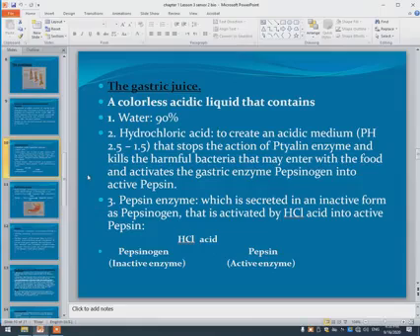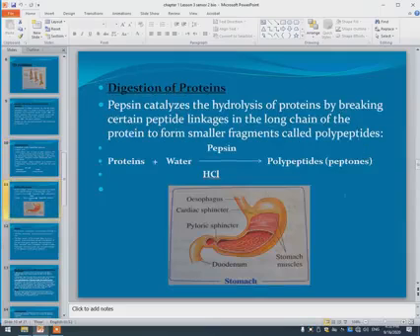We can say that pepsinogen is secreted in inactive form to prevent the digestion of the stomach wall, because the stomach wall is protein. Digestion of protein: pepsin catalyzes the hydrolysis of protein by breaking the peptide bonds between amino acids to form polypeptides. We know that protein consists of polypeptides. So protein, in the presence of water inside the stomach, with the help of HCl and pepsin, is converted into polypeptides.